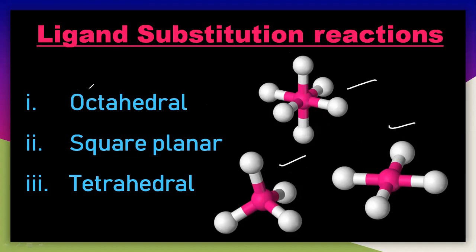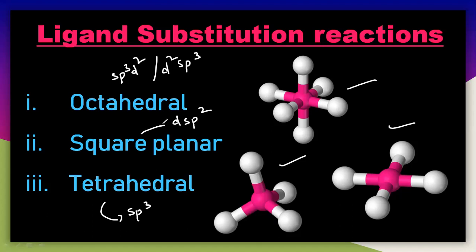If you know the geometry, you can assign the hybridization. The octahedral structure has sp3d2 hybridization, or you can write d2sp3. If it is square planar, it is generally dsp2 hybridization. If it is tetrahedral, it is sp3 hybridization.